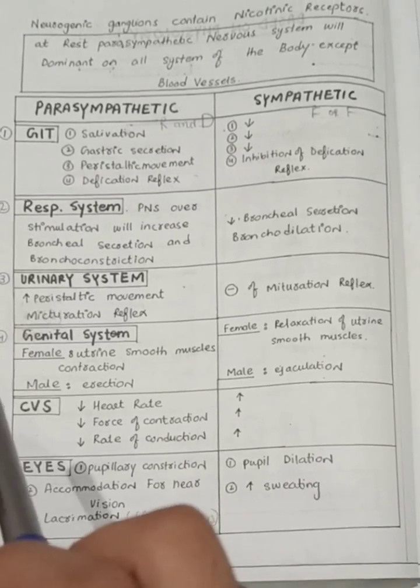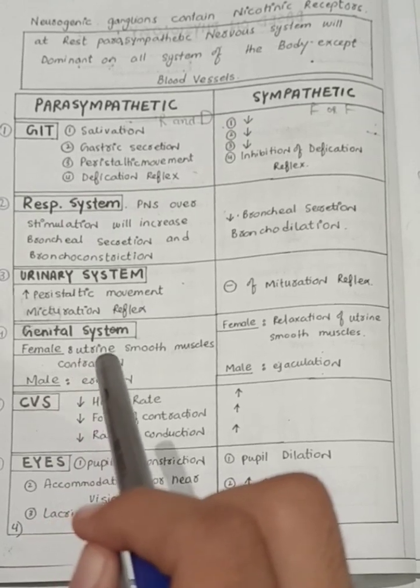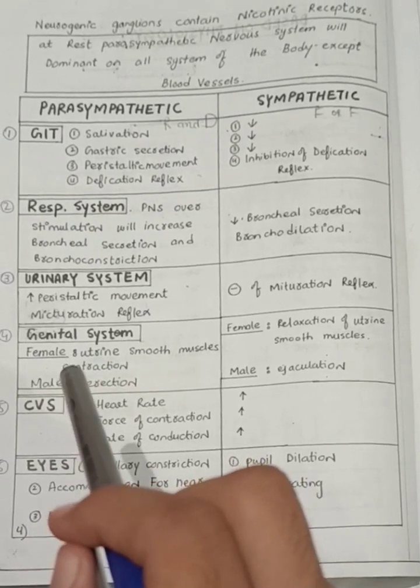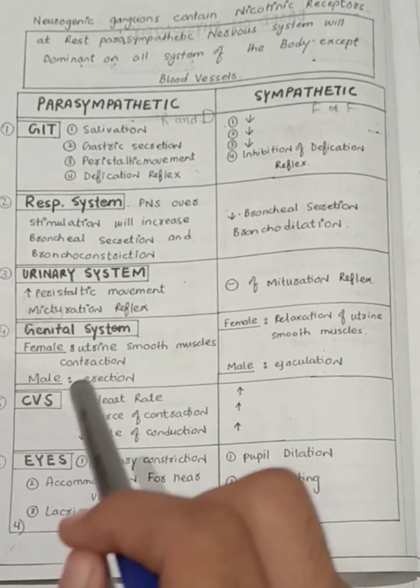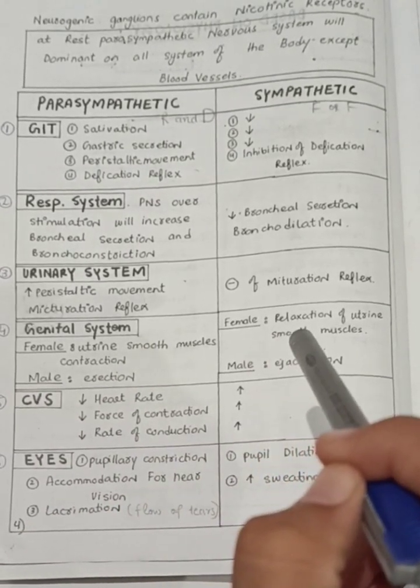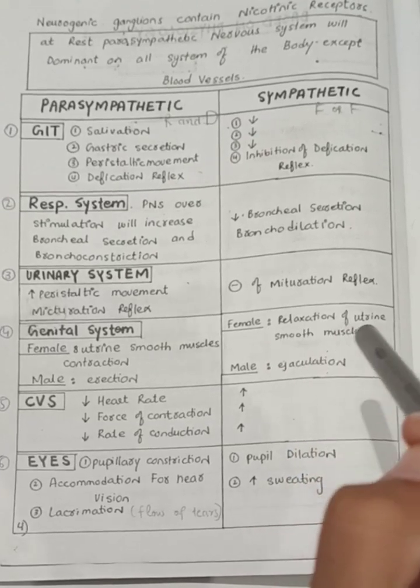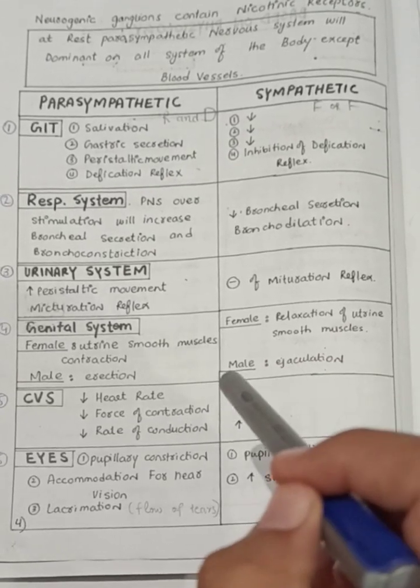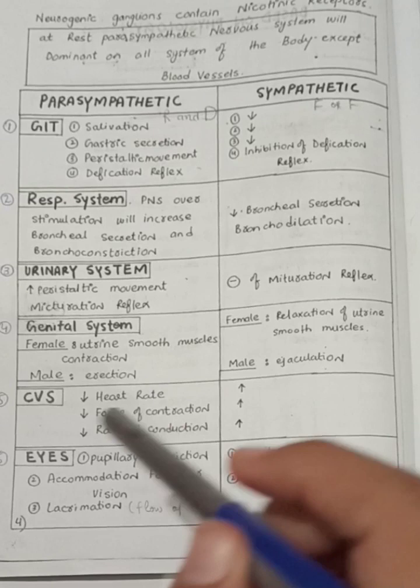In the genital system of the parasympathetic nervous system, female uterine smooth muscle contraction and male erection occur, while in the sympathetic nervous system, in females relaxation of uterine smooth muscle occurs and in males ejaculation occurs.